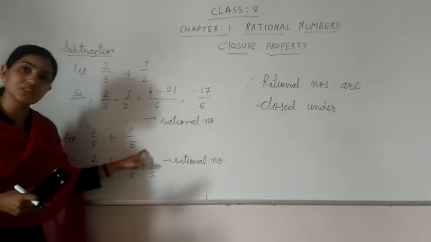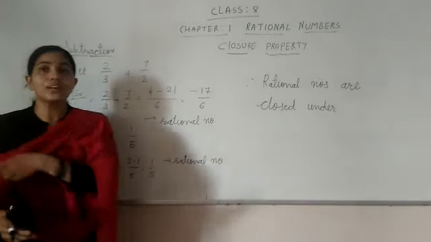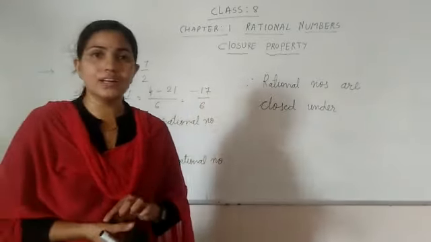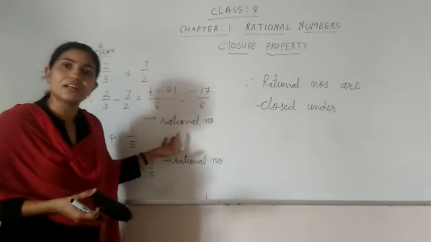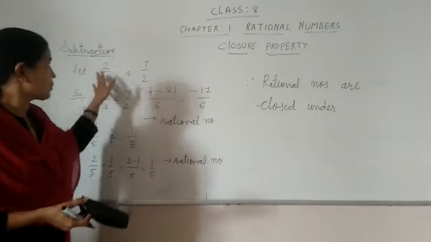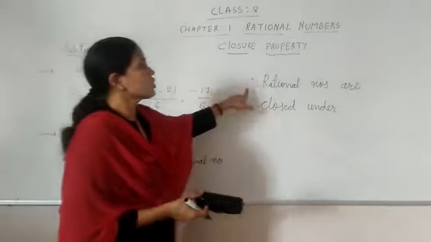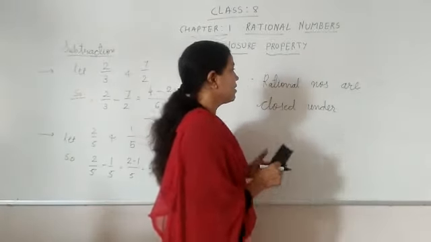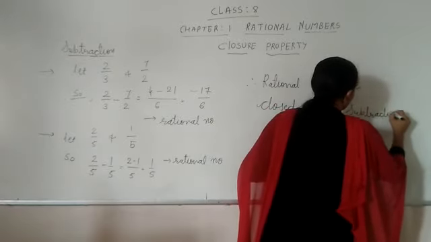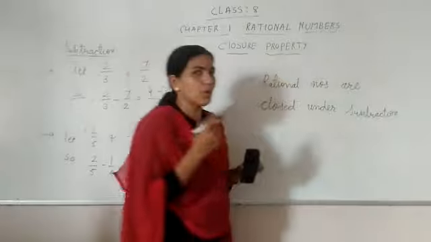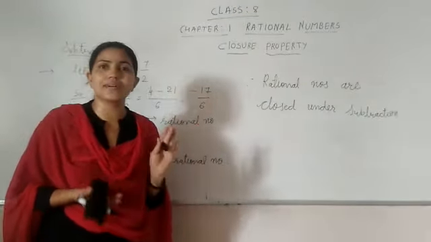That is 1 upon 5. And what is this, student? It is in the form of 1 upon 5, which is a rational number. So now you find out, when we are subtracting two rational numbers, we are getting a rational number. Therefore, rational numbers are closed under subtraction. Okay, so you have done the second thing, that rational numbers are closed under subtraction.